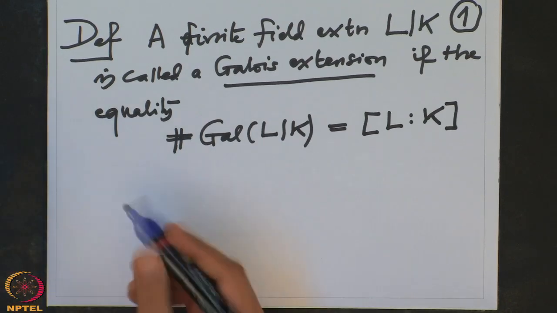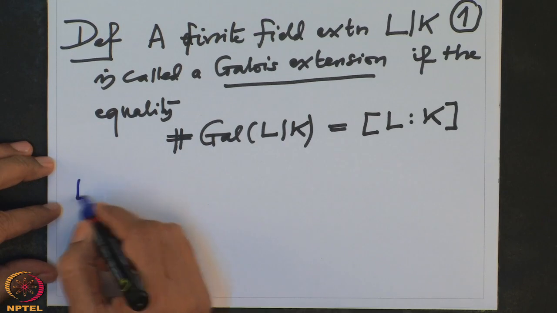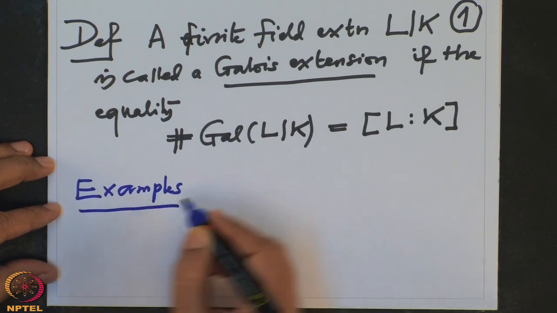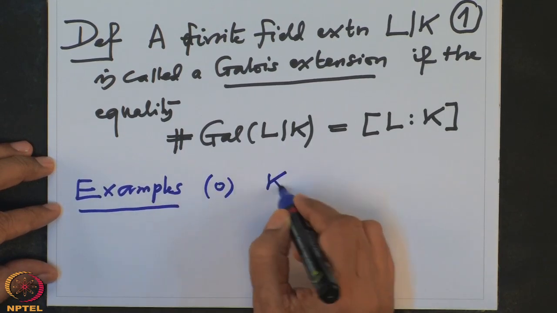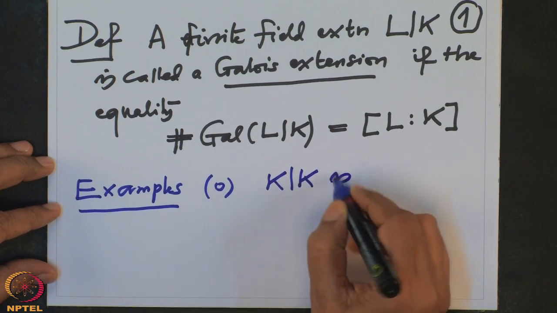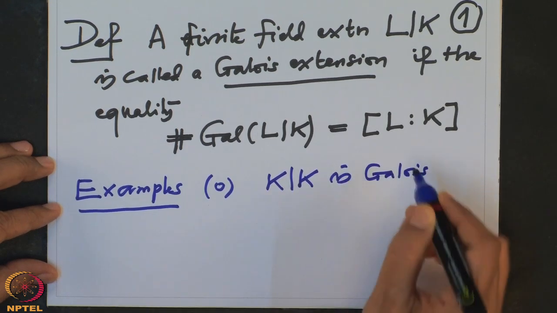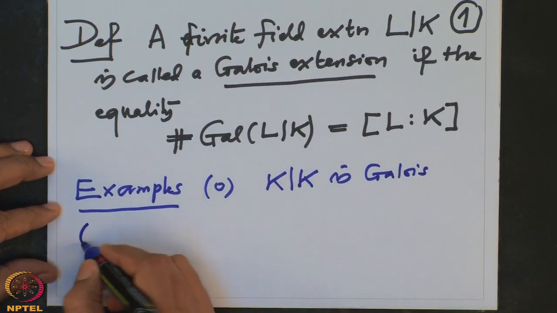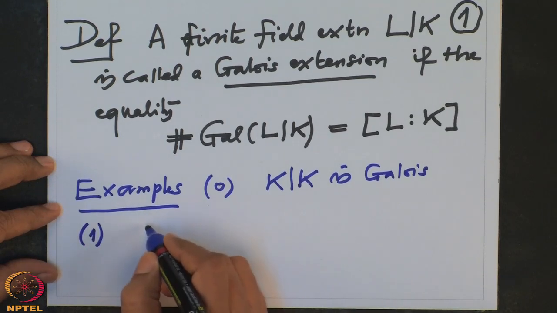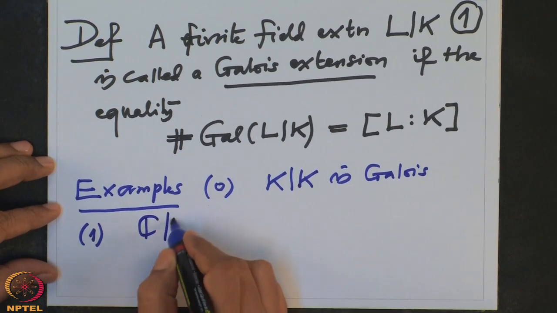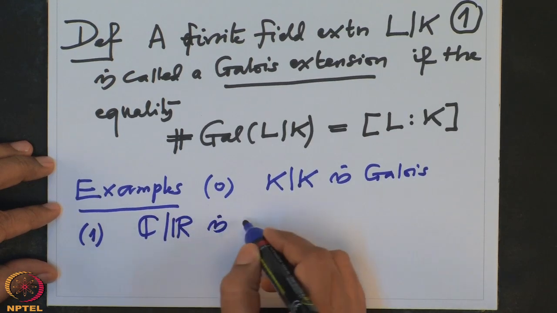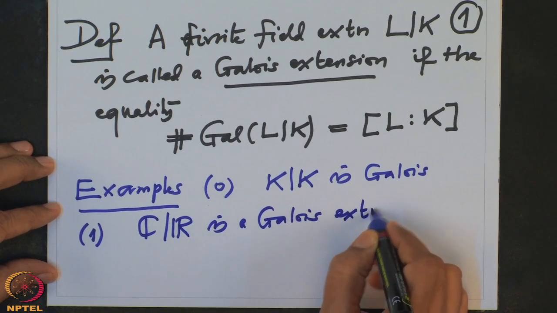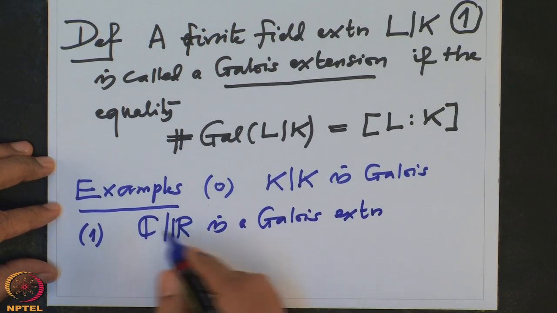So first of all, we have at least a few examples. We know that obviously the trivial extension K over K is a Galois extension, because the degree is 1 and the Galois group is trivial. We have also seen that C over R is a Galois extension, because in this case the group has 2 elements and the degree is also 2.